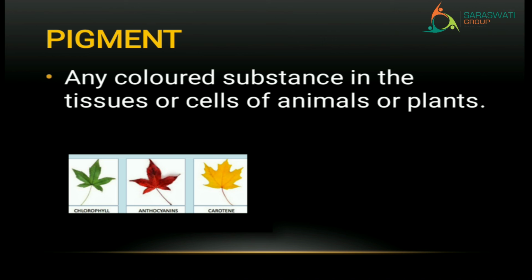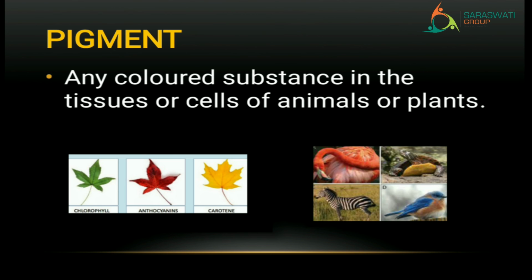About the pigment you will study in 9th standard. But right now you just have to remember pigment means colored substance, or that because of which the body has color. Pigment can be seen in plants as well as in animals.